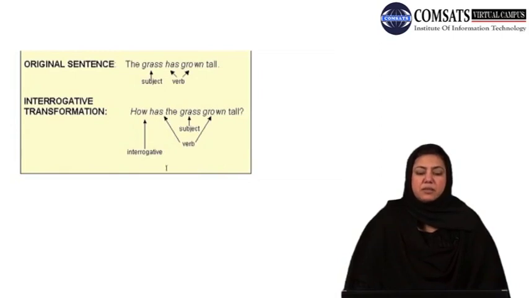Here is another type of example. The grass has grown tall. Here has grown is the verb, whereas grass is the subject. How in this case, for example, or why, as a matter of fact, according to the situation, whatever you want to ask, there can be an interrogative word. So here, how has the grass grown tall? Here again what you would do is, has grown is to be split into two parts. Has, the auxiliary, would go before the grass, that is the subject or the noun phrase in this case, and grown would be retained at its place. So you would have how has the grass grown tall.